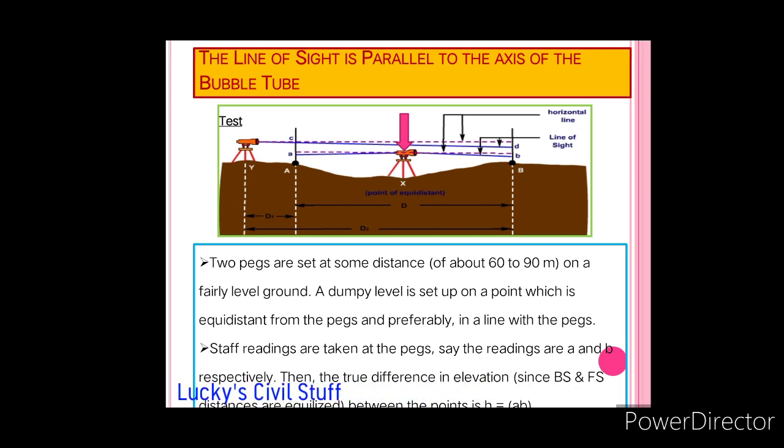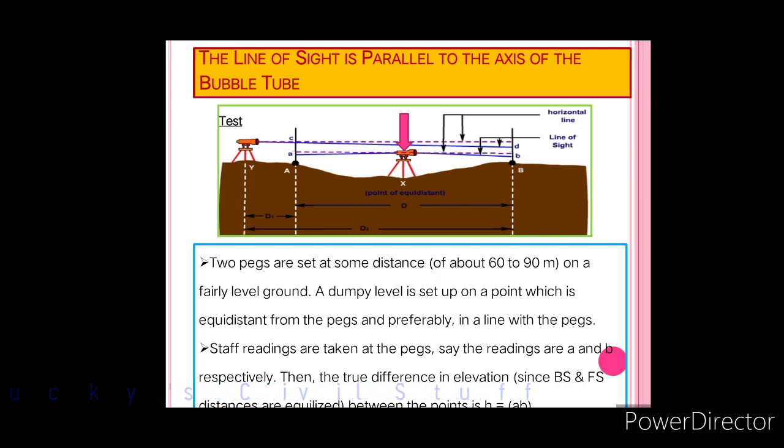Now keep the instrument midway between the pegs A and B. First step, you can see the pink arrow mark here. In the first stage, I am keeping the instrument between A and B, and taking the staff readings on pegs A and B.